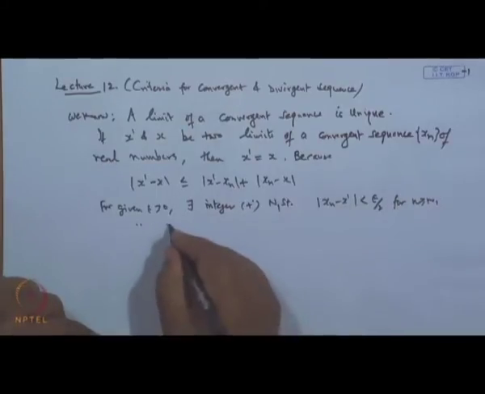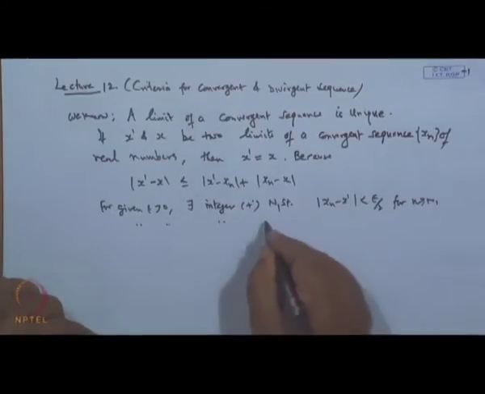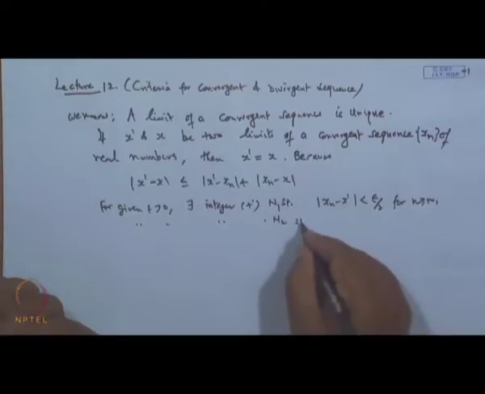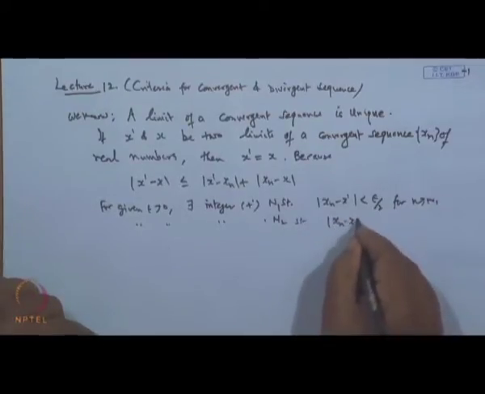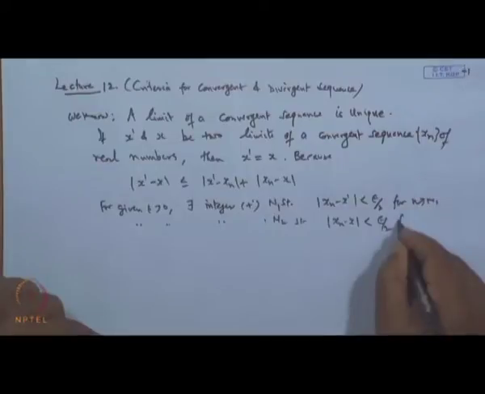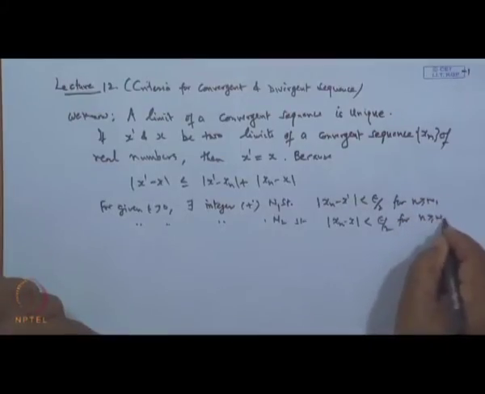Similarly, for the same epsilon, there exists a positive integer N 2 such that mod of x n minus x remains less than epsilon by 2 for all n greater than or equal to N 2.